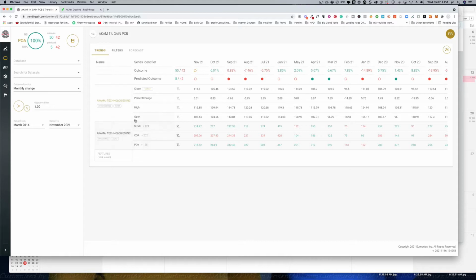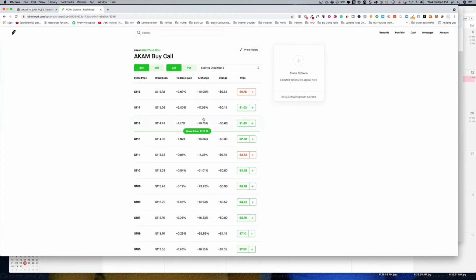And based on the filtered information here, dealing with stock call option volatility index, call option rate or price, and yields for put options, we're estimating that by the end of the month, you're going to see a rise of about 1%. If you look at the open, this is where it opened in the beginning of this month in November, 105. And right now, Akamai is at 112. So that's a huge jump.